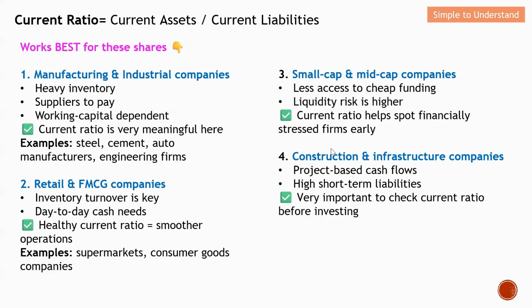Next, construction and infrastructure companies. Basically, these companies operate on a project basis, and therefore we have project-based cash flow. Basically, it is going to have a high short-term liability. Hence, this current ratio will be good, because it is always very important to check the current ratio before we start to invest in the company.